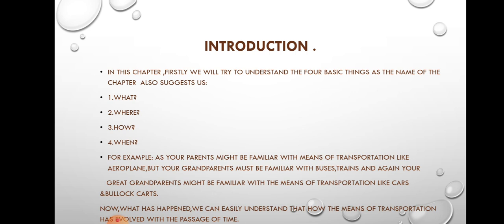Let's suppose your parents might be familiar with the means of transportation. What are the means of transportation? Today we use railways, airways, roadways, waterways, etc. Your parents might be familiar with the means of transportation like the aeroplane because they are living in the present world, but your grandparents might not be familiar with the means of transportation that you are seeing nowadays.